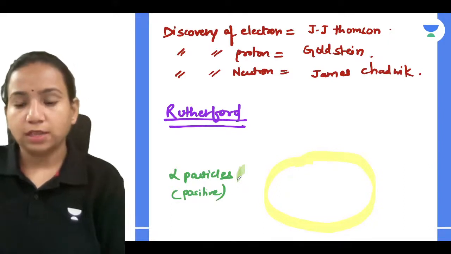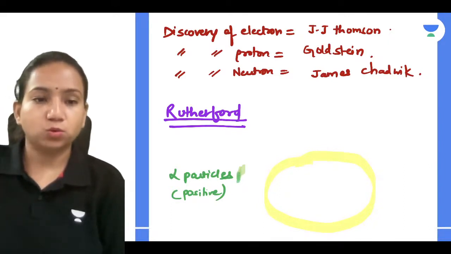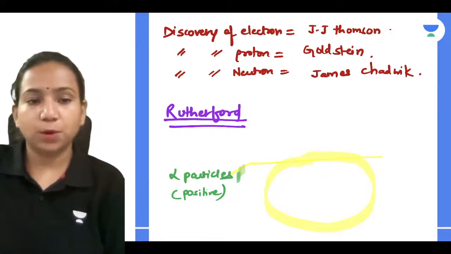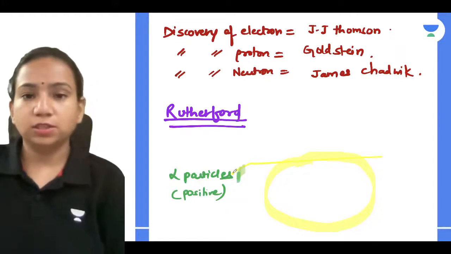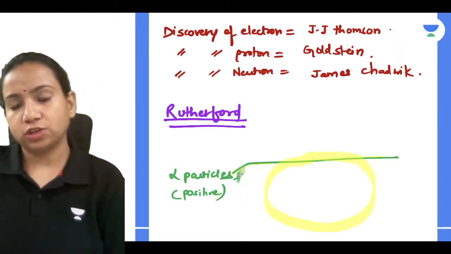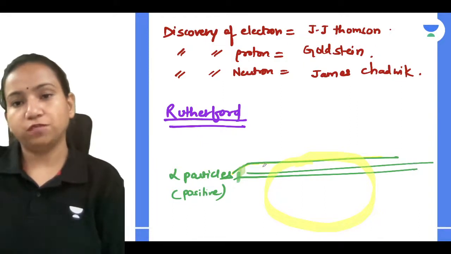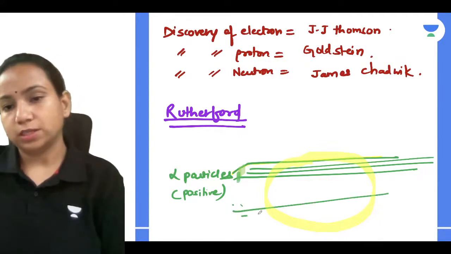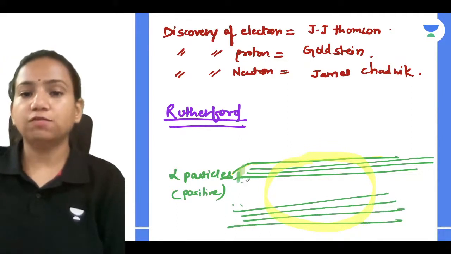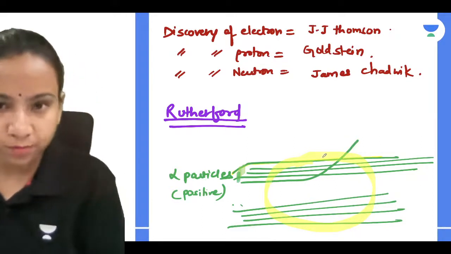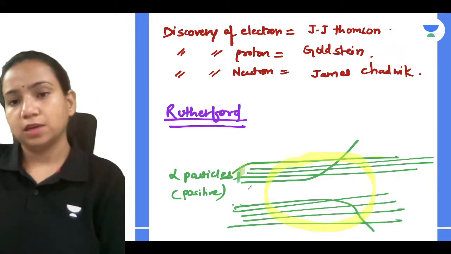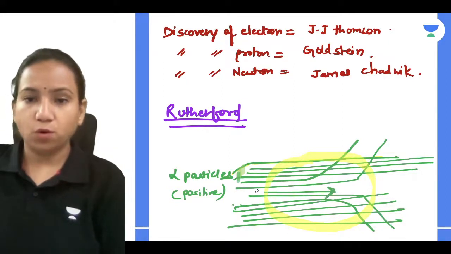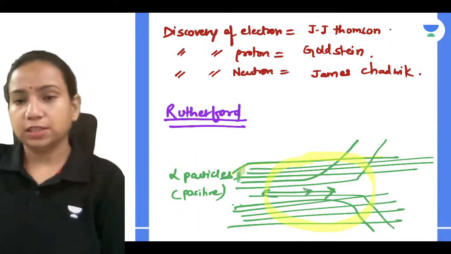And what did we observe? Let's see that. Most of the alpha particles went straight, they didn't show any change, there was no deflection, nothing. Only a few of the alpha particles showed some deflection when going towards the nucleus, and only one out of all retraced its path.